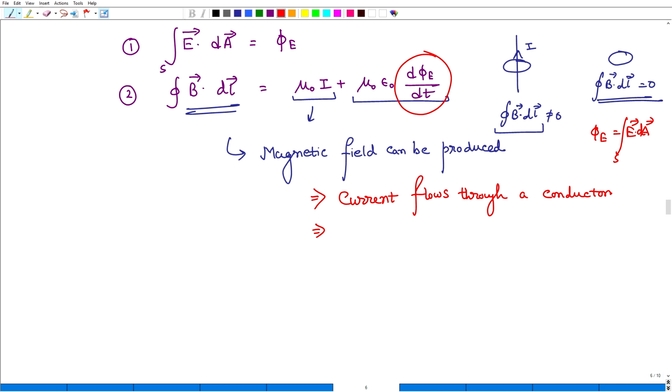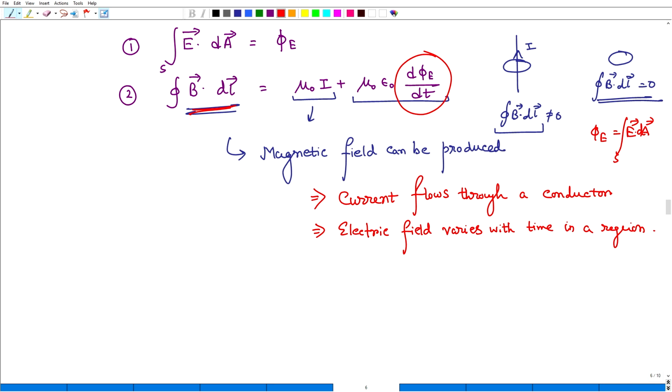In that case also there will be a non-zero B dot dl. So the second point is an electric field which varies with time in a region. This is the second condition for a non-zero magnetic field.